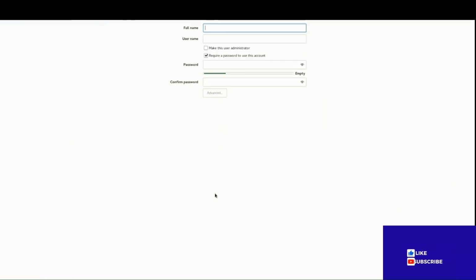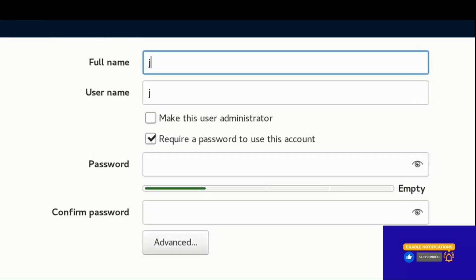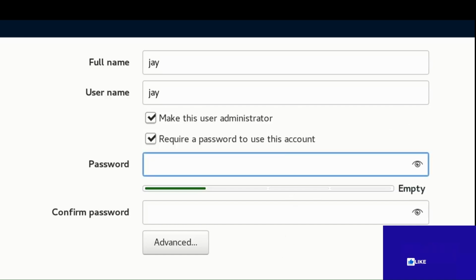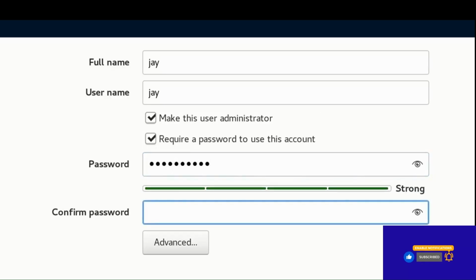User creation, full name, just give the name and username. Make this user administrator. Password we have to give: weak, good, strong.